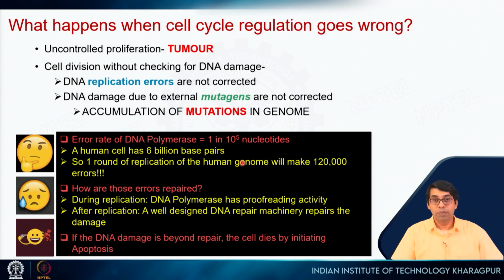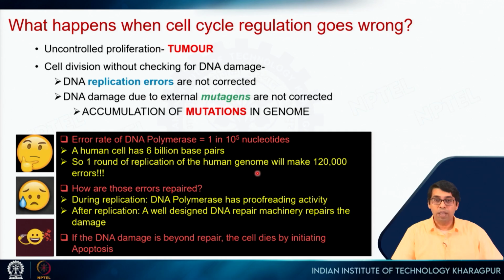And then again, by chance, most of those mutations will happen in places which are not critical, right? Mutations might happen in a gene, but the mutation might not be such that it changes the characteristic of the amino acid, right? When I talk about evolution, I will talk about this in more detail.